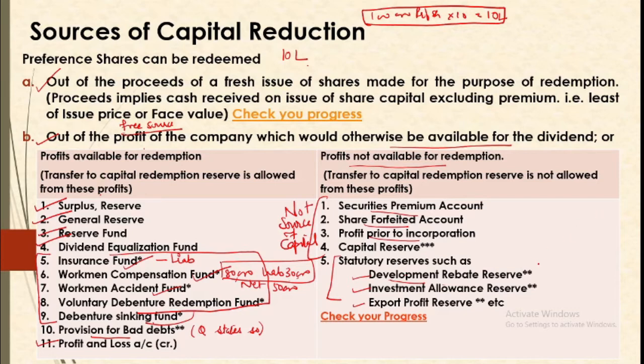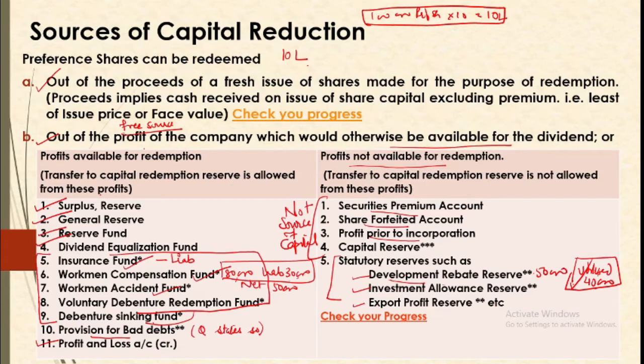So if, say, 50,000 rebate reserve is there and you have utilized, say, 40,000 out of this, it means out of 50,000, 40,000 has been spent. So now this much reserve is no longer statutory because it has been utilized. So this will be available for dividend purposes. So this will be your free reserve. So statutory reserves can be used only when their utilization has been done.